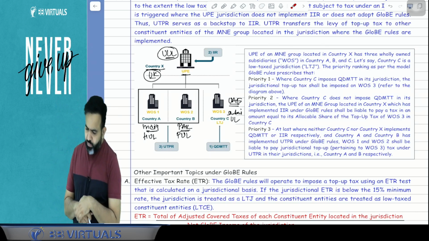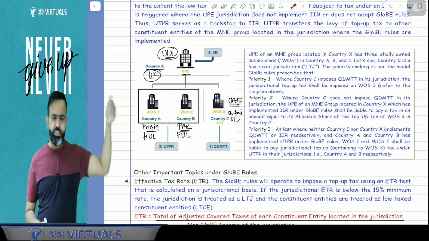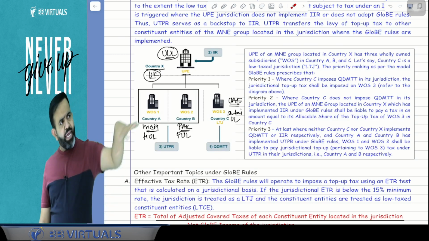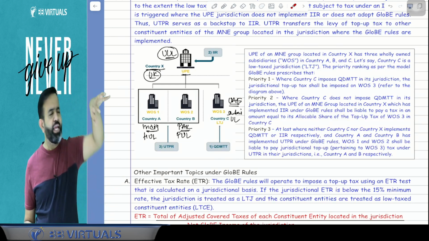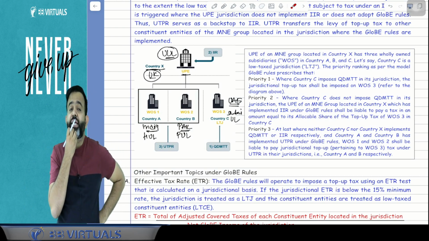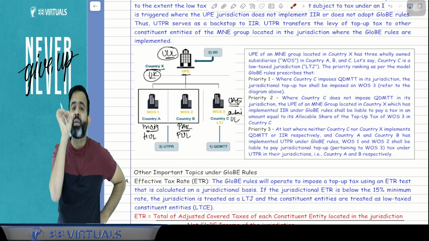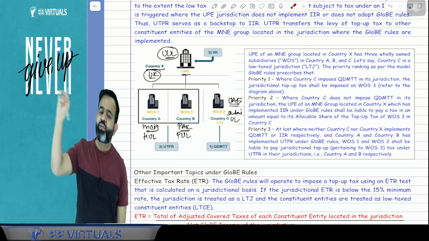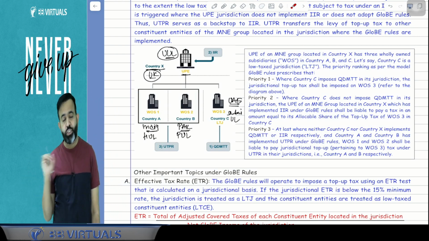Now guys, you know that pillar number 2 says that as per the GloBE rule, in every jurisdiction a multinational group should pay at least 15% tax. That is, the minimum tax is 15%, meaning they should pay the minimum 15% tax in every jurisdiction.